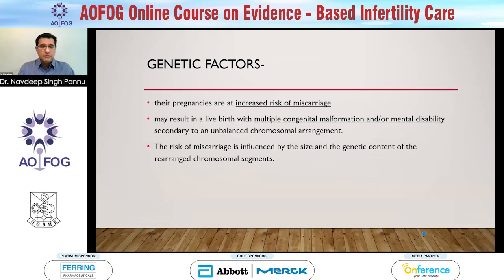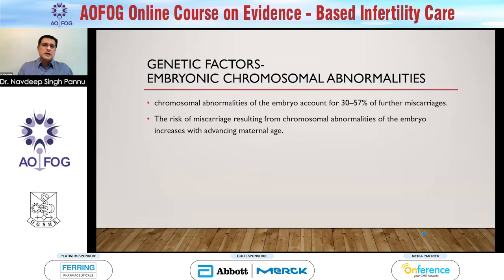However, if they have a live birth, then there will be multiple congenital malformations, even mental disabilities in these babies. And the effect will depend on the size of the genetic content, which is abnormal. The next issue will be the embryonic chromosomal abnormalities. These abnormalities in the embryo account for 30 to 57% of further miscarriages. So the risk of miscarriages resulting from this increases with advancing age again.